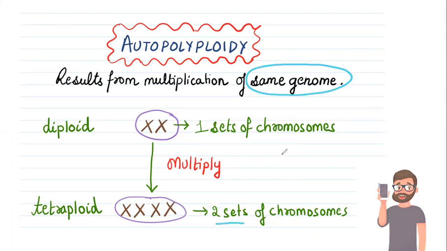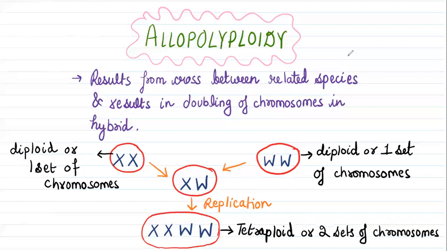So we can say that it is the transformation of 2n to 4n. This stage is diploid and the 4n stage is tetraploid. So this is an example of autopolyploidy.